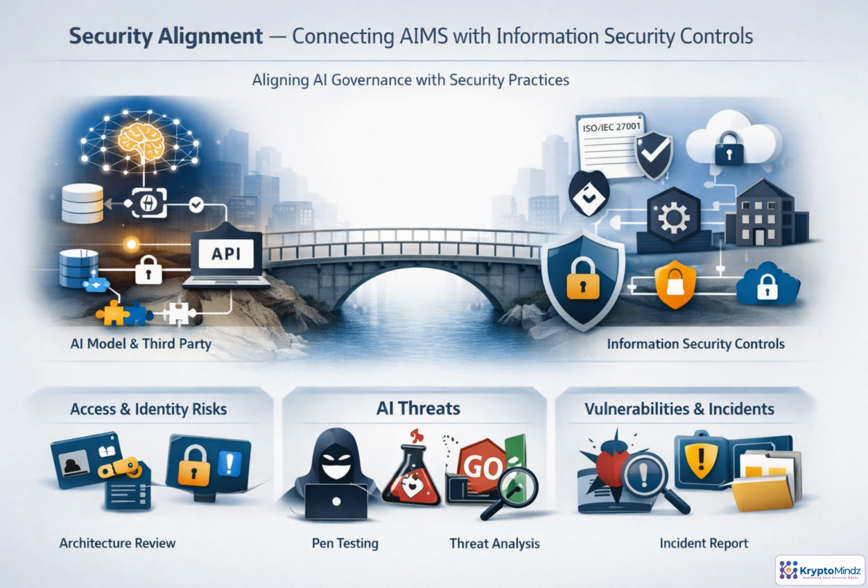Then add AI-specific threats such as prompt injection, data poisoning, model theft, training data leakage, insecure plugins, and unsafe outputs. The strongest evidence is shared evidence. Architecture reviews, threat models, penetration tests, access reviews, and incident records that support both security assurance and AI governance.